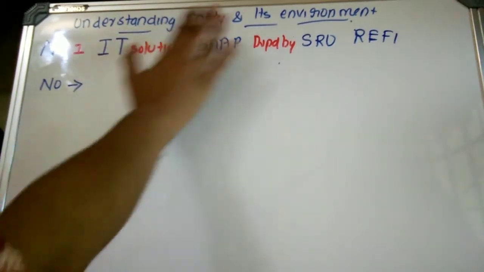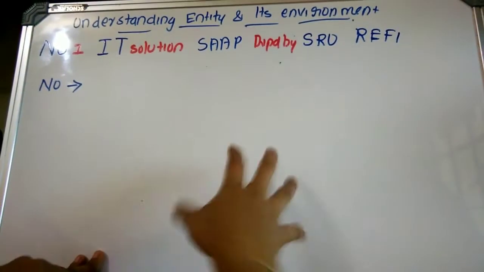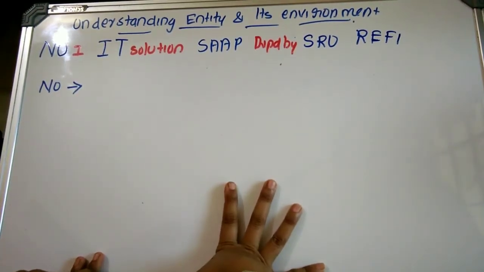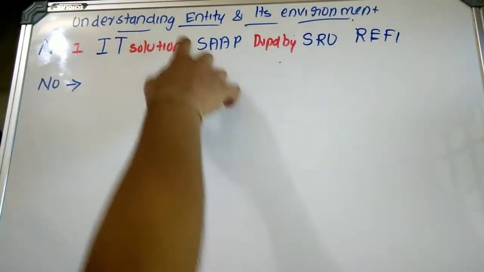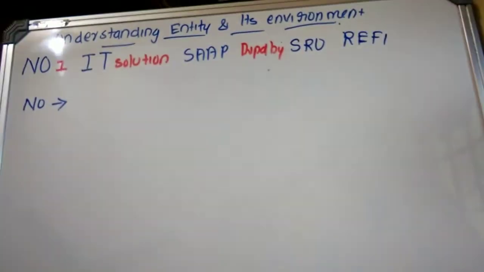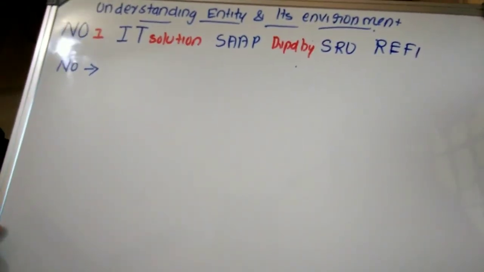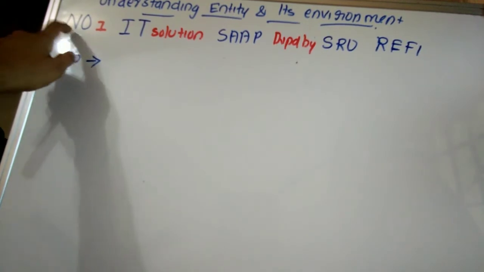Okay, so understanding the entity and its environment is mainly to determine whether there exists any risk of material misstatement. So the mnemonic is number one IT solution is SAP. Okay, I think there is some lighting issue here. So it is number one. I hope you have identified this is number one.